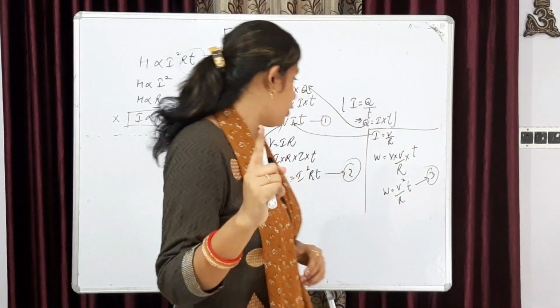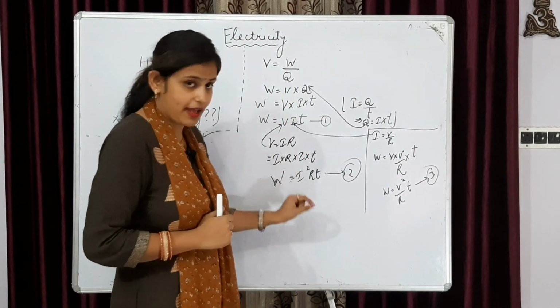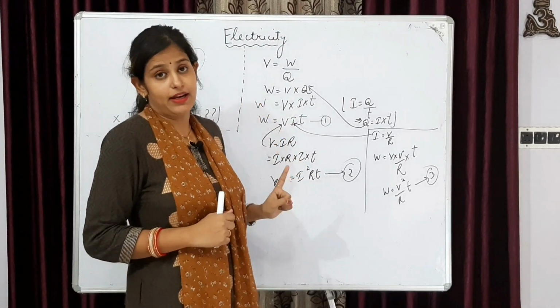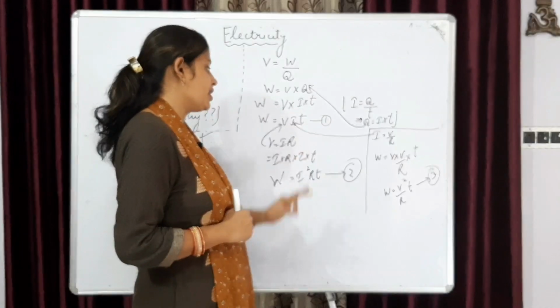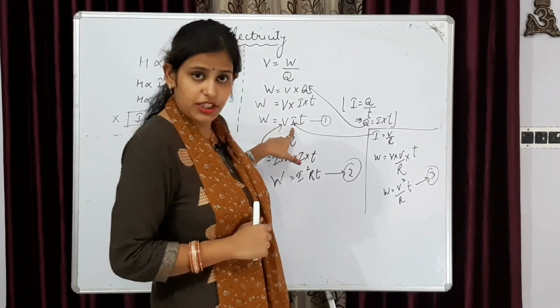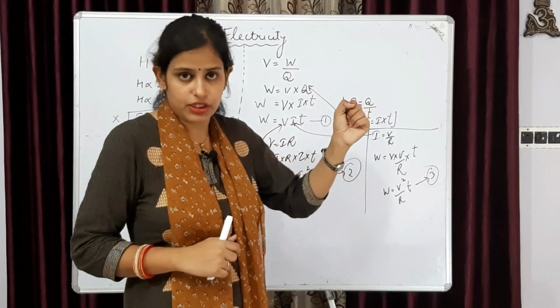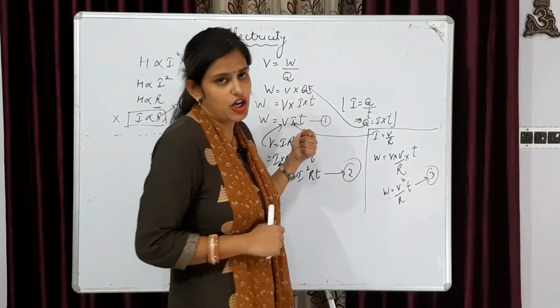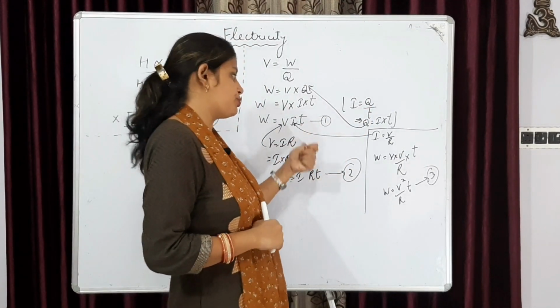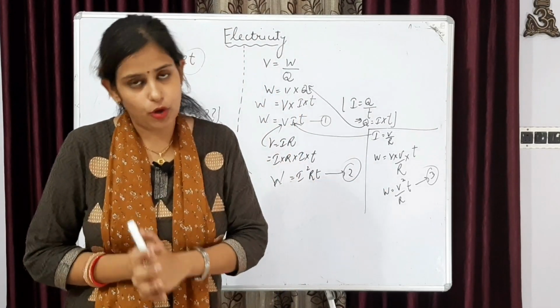But the important thing you should keep in mind is their SI units. When you are solving a particular numerical, everything should be in SI units. Most of the time mistakes have been made here. Milliampere is given in the exam and it goes wrong because we solve with milliampere, and time is often given in hours and we do not convert it into seconds. So paying attention to standard SI units is very important.